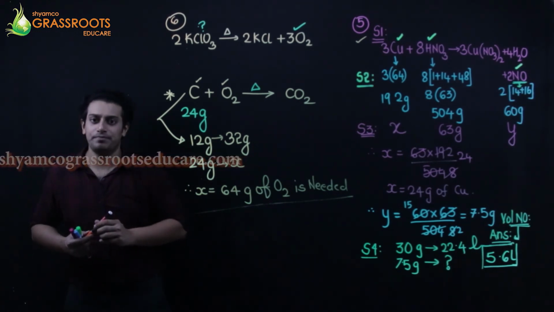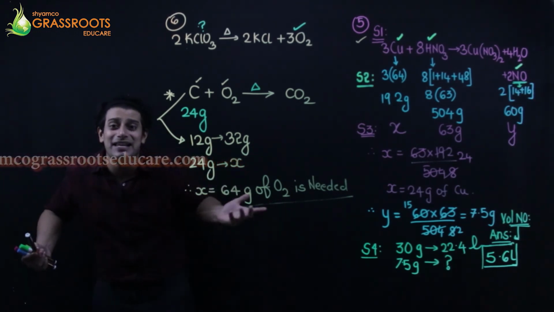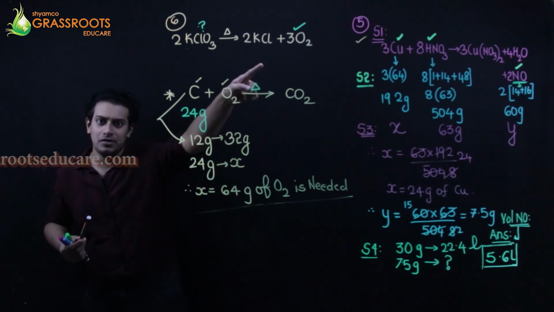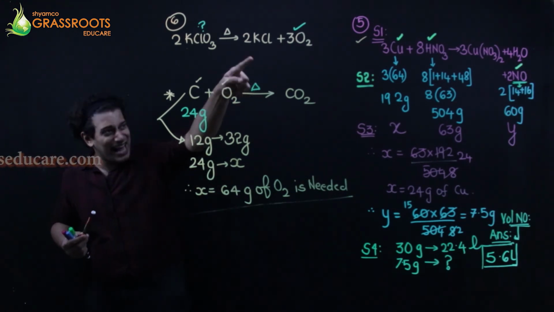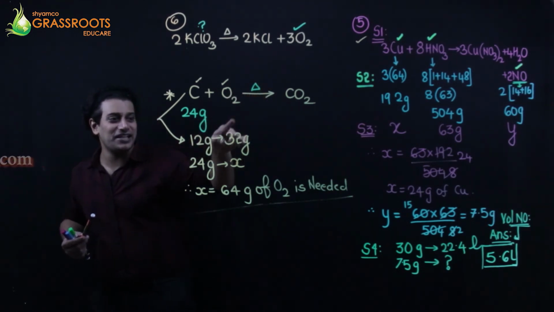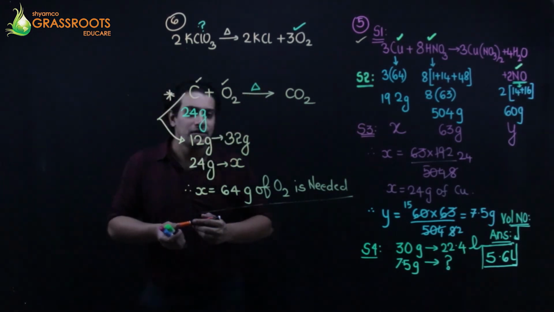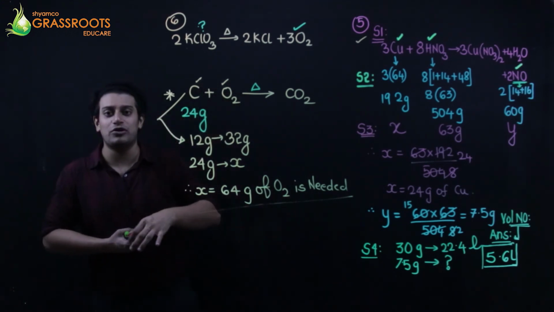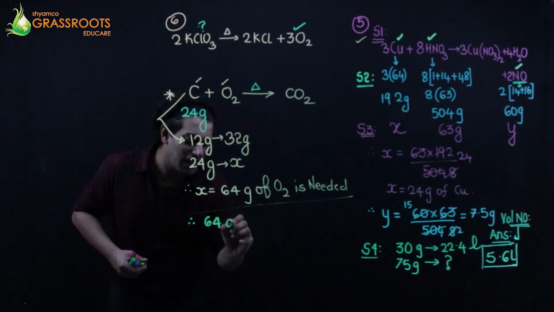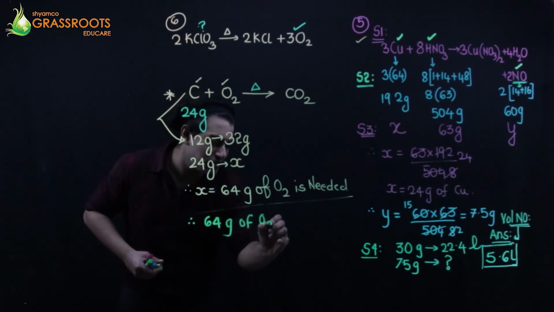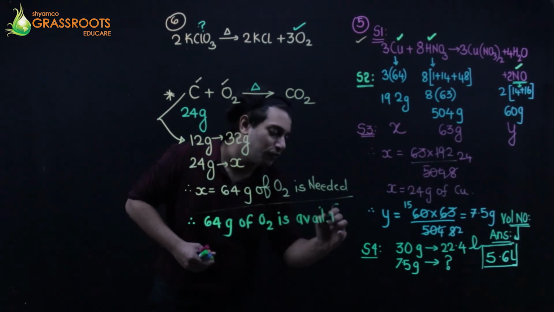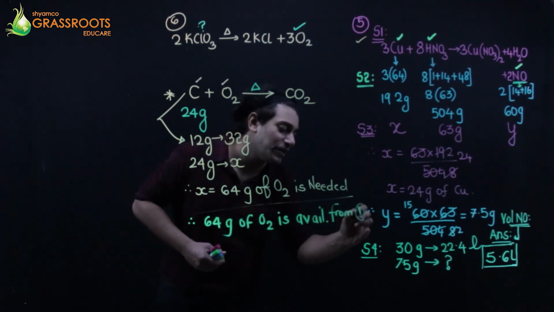for the combustion. And from where will I get this oxygen? From there. So can I say that it has to be 64 grams because this oxygen is completely used out here. So this is the reverse psychology. Therefore, 64 grams of oxygen is available from the first equation.